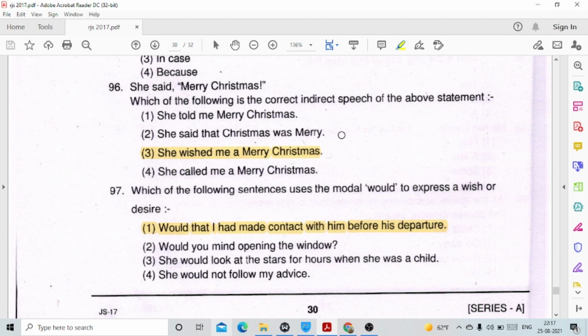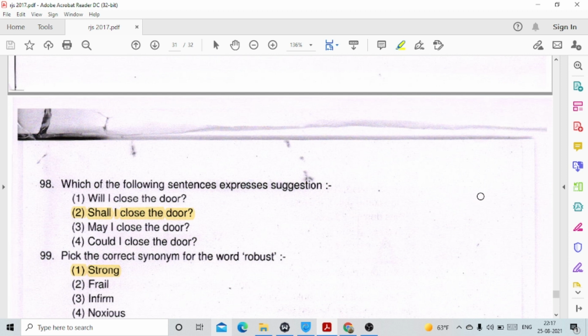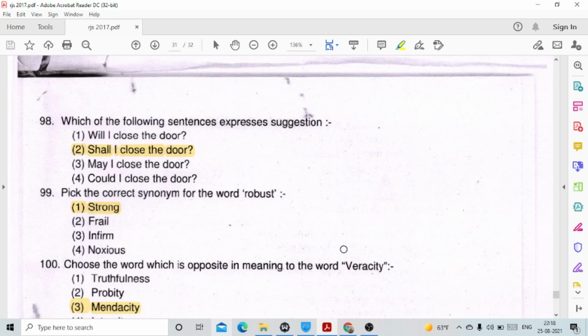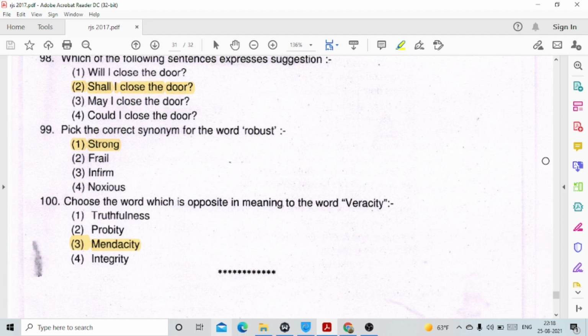Which of the following sentences uses the modal would to express a wish or desire? This is option number 1. Would that I had made contact with him before his departure. Question number 98. Which of the following sentences express suggestion? Shall I close the door? So this sentence actually expresses suggestion. 99. Pick out the correct synonym for the word robust. So the nearer meaning of the word robust is option number 1, strong. 100. Choose the word which is opposite in meaning to the word veracity. This means option number 3, mendacity.